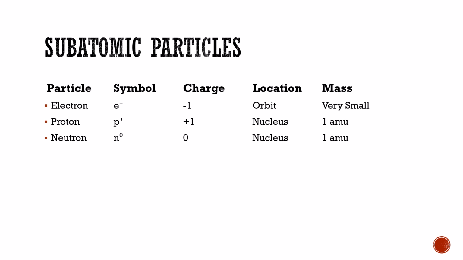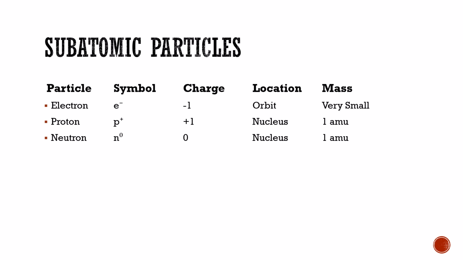Next is subatomic particles. There are three main subatomic particles: electrons, protons, and neutrons. First is the electron. The symbol of the electron is e-, and the charge on the electron is -1.